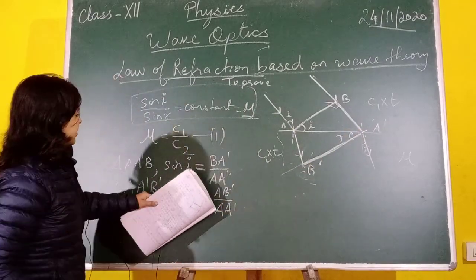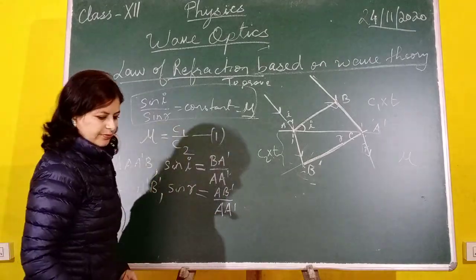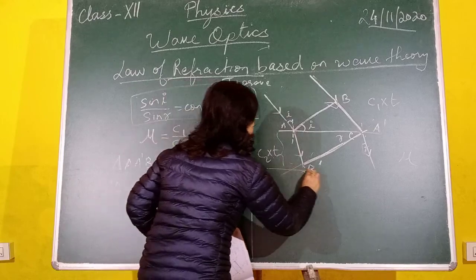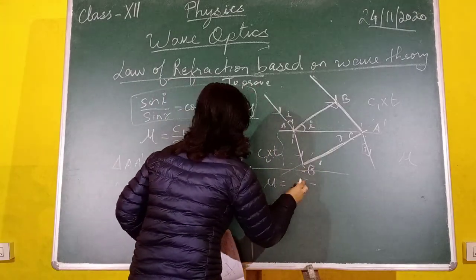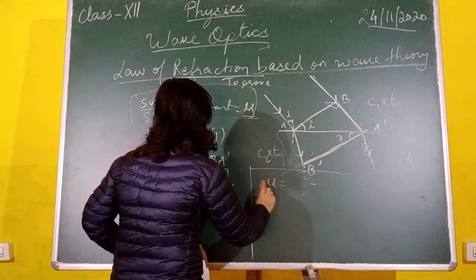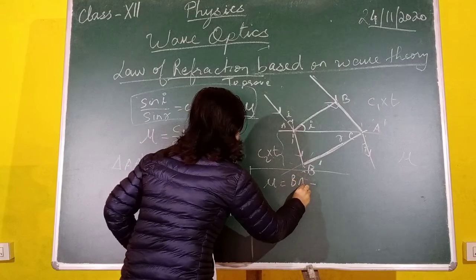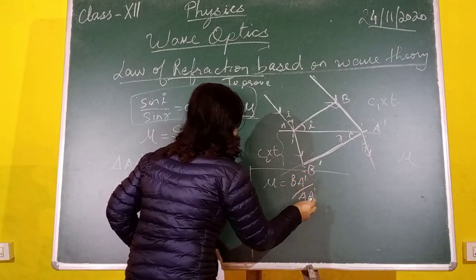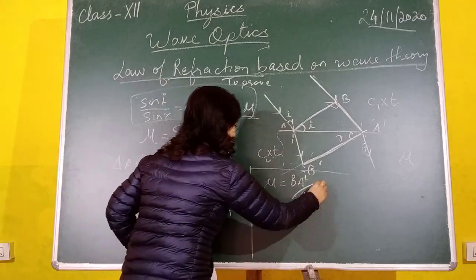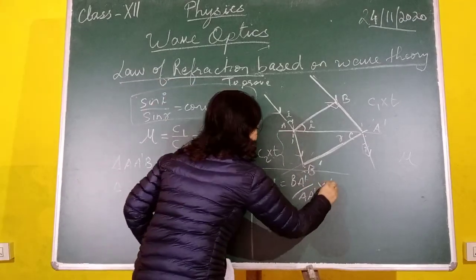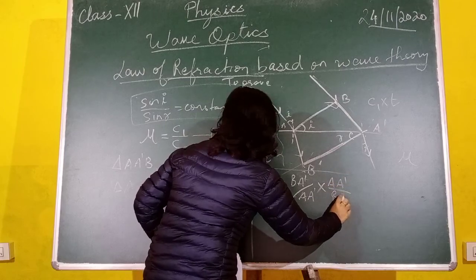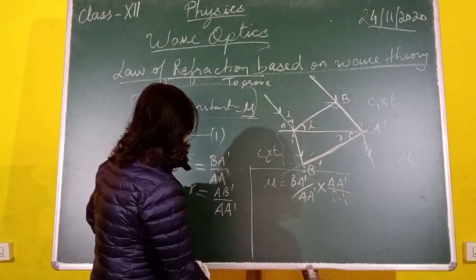Now we need to apply this in the definition of mu. So mu is equal to sine I by sine R. Sine I is BA dash by AA dash, divided by sine R, so I'll take the multiplication straight away, into AA dash by AB dash.